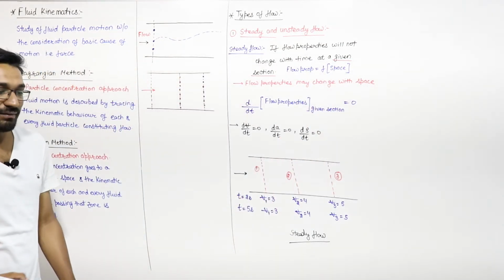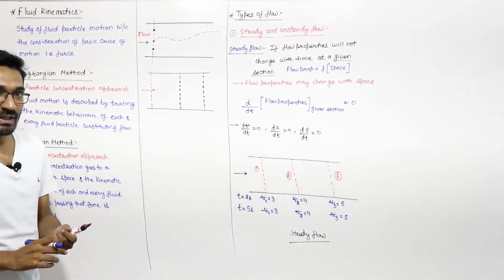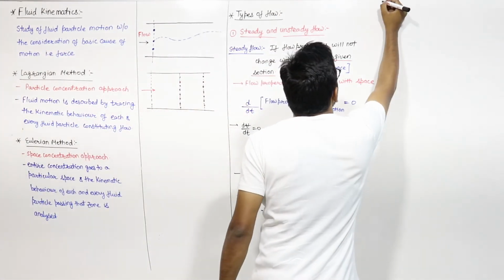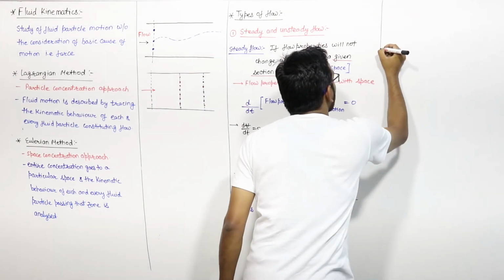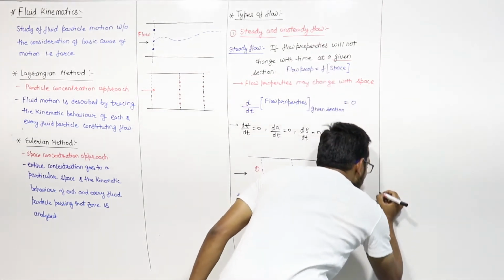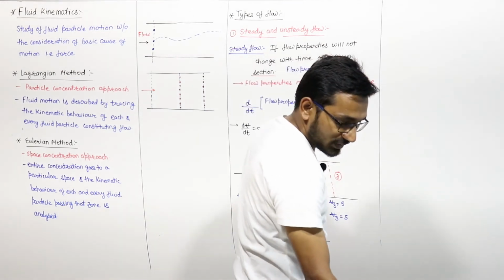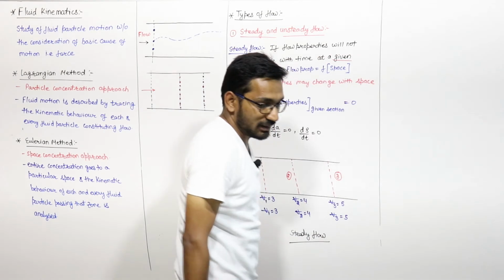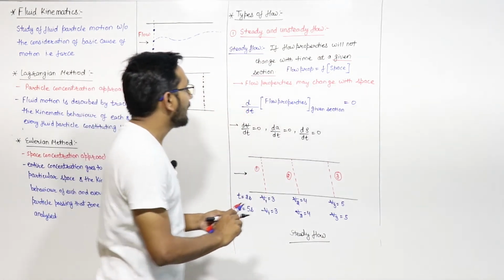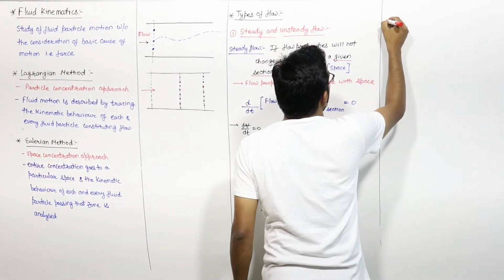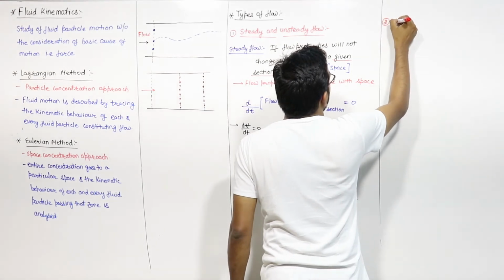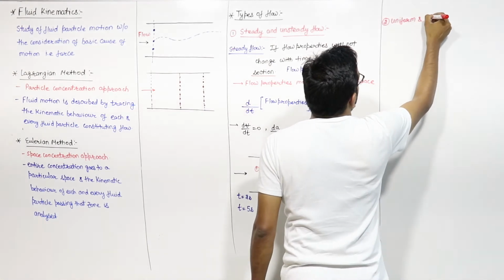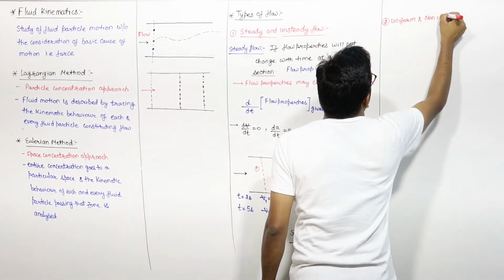With space they can vary, but not with time at a given section. The next type of flow which you have to study is uniform and non-uniform flow. We'll discuss uniform and non-uniform flow.